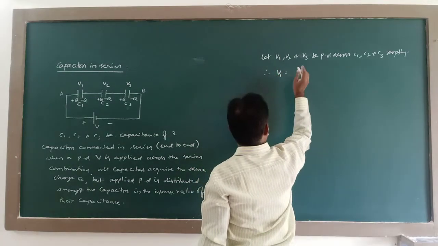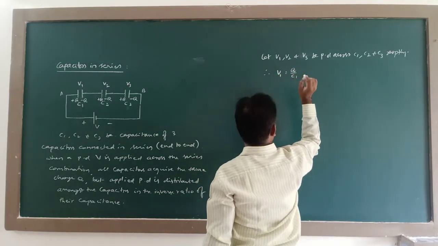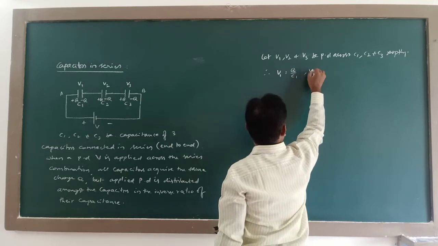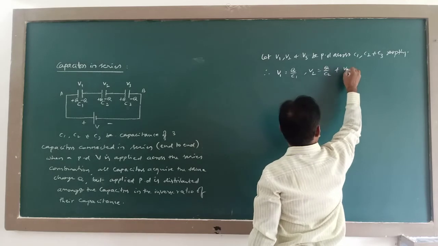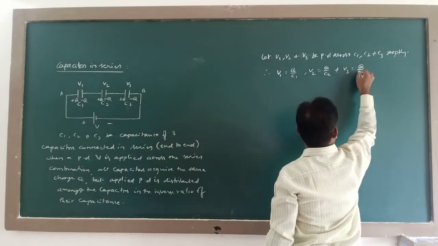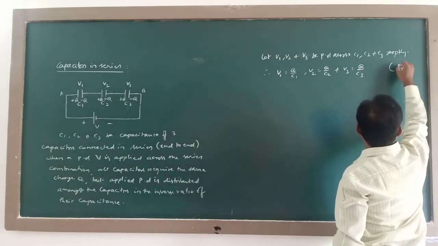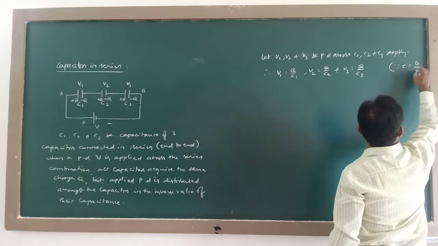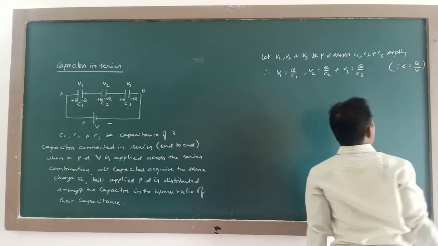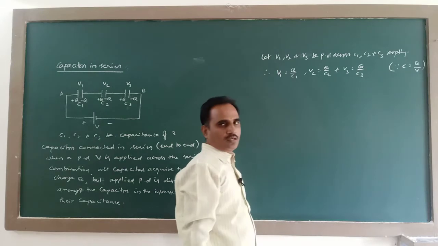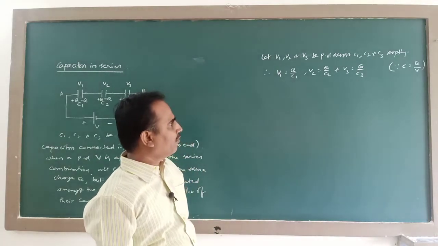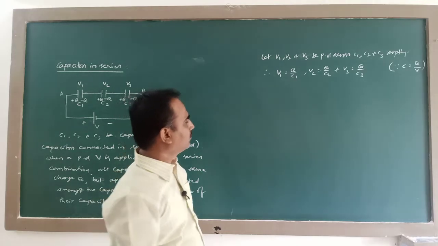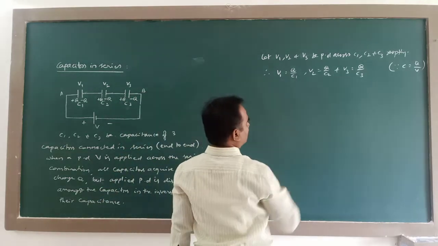Therefore, V1 is equal to Q by C1, V2 is equal to Q by C2, and V3 is equal to Q by C3, since C is equal to Q divided by V. C is equal to Q by V, therefore V becomes equal to Q by C. So you get this relation.